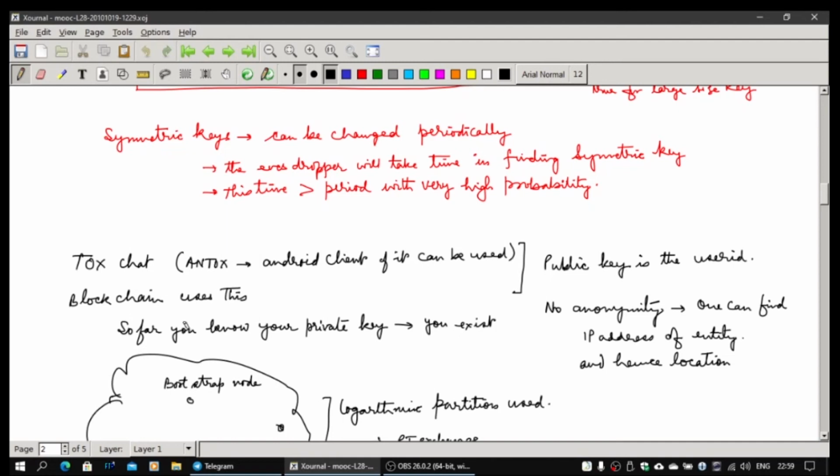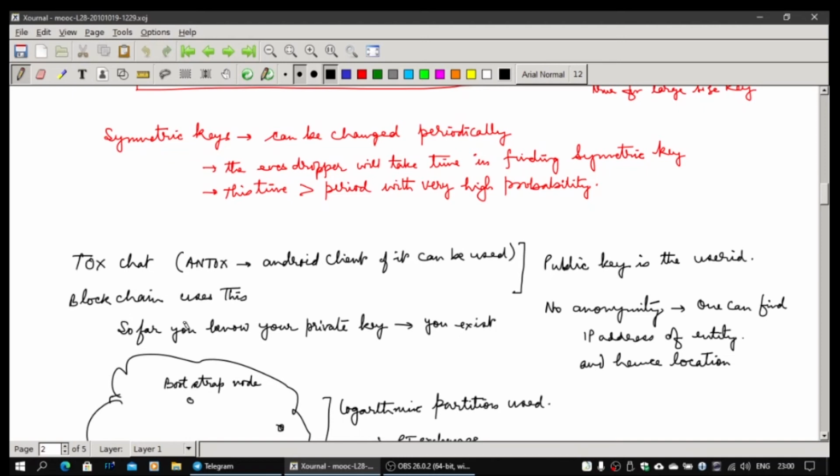But Tox is a pretty simple application, but very effective. You can download it from the Play Store. It's available for free, and then of course try it out. But you won't be getting the name of your friend. Your friend has to tell you his public ID, which you then have to load into your Tox chat, and then you can communicate with him. And you have to tell him your public ID. That's how he will recognize you.